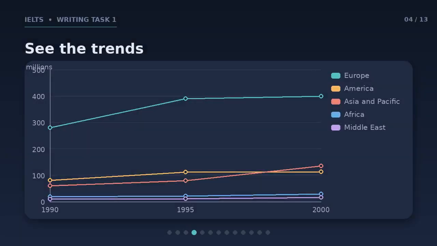The same data as a line graph makes the trends obvious. Europe sits on top the whole time. America rises then flattens, while Asia and the Pacific climb steeply and cross above America by 2000. Africa and the Middle East stay low but edge upward.